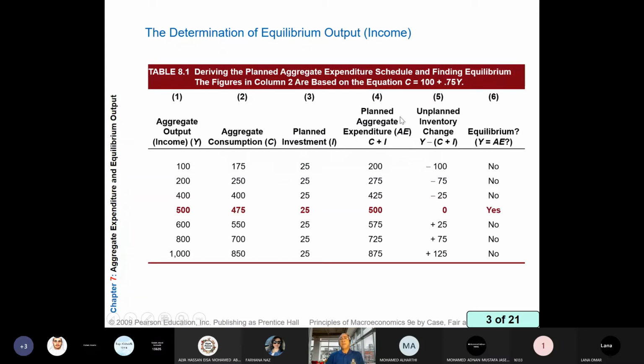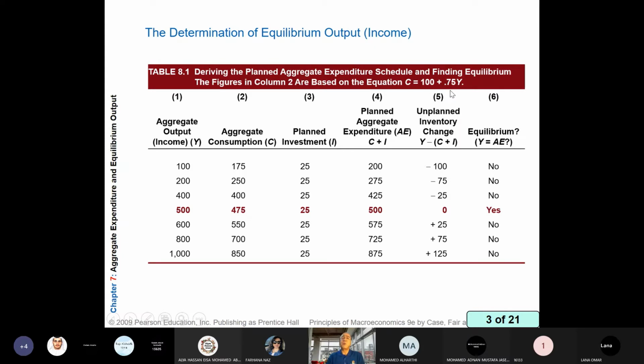See this example. You remember this equation. We applied this equation, the consumption function, in the previous chapter. Aggregate consumption equals 100 plus 0.75Y. So 100 is the intersection point between the consumption function and the vertical axis. What is 0.75? 0.75 is called marginal propensity to consume. So the slope of the consumption function represents marginal propensity to consume.